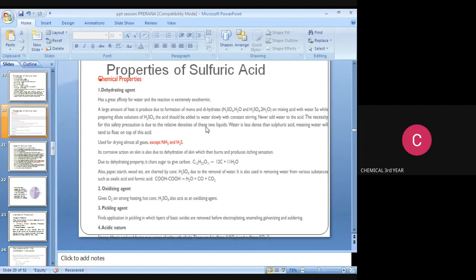The next chemical property is oxidizing agent. It gives O2 on strong heating. Hot concentrated H2SO4 also acts as an oxidizing agent. Next, pickling agent. It finds application in pickling, in which layers of basic oxides are removed before electroplating, enameling, galvanizing, and soldering.